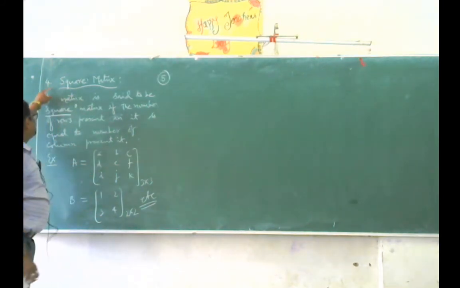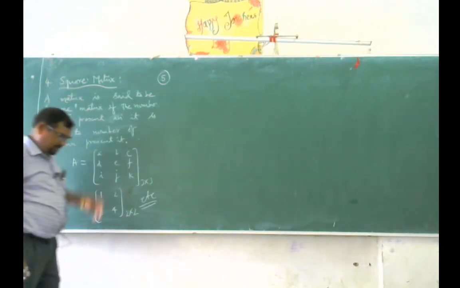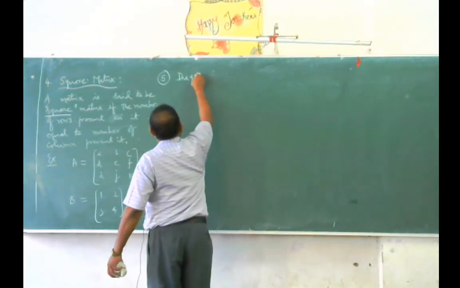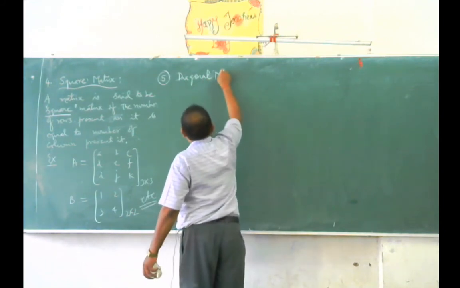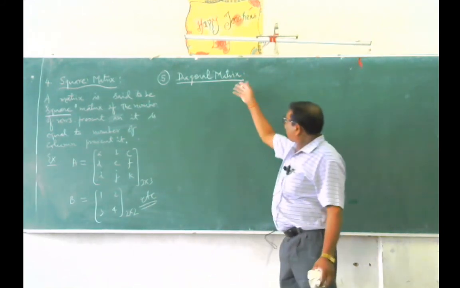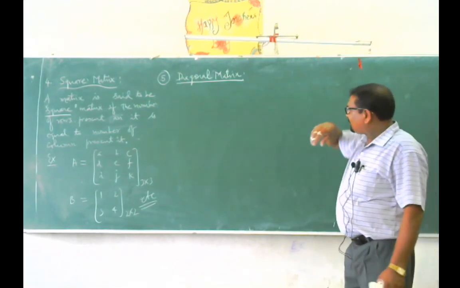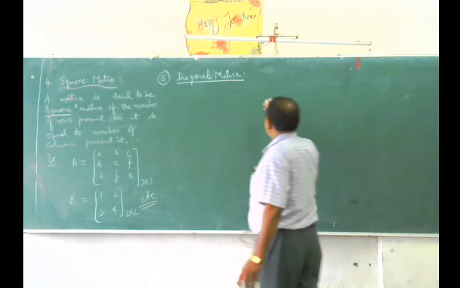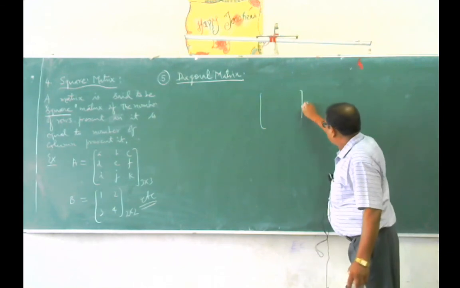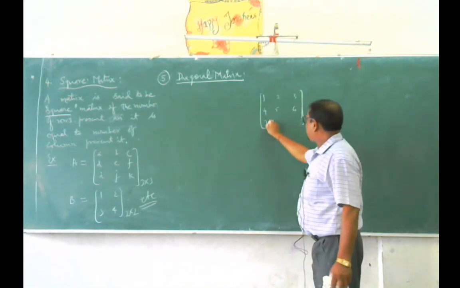Now the fourth one was a square matrix. This square matrix has several types. So I have taken here the next type of square matrix. It is a diagonal matrix. Just before we discuss the definition of diagonal matrix, first we shall discuss the diagonal of the matrix. So I have taken an example here, a square matrix: 1, 2, 3, 4, 5, 6, 7, 8, 9.